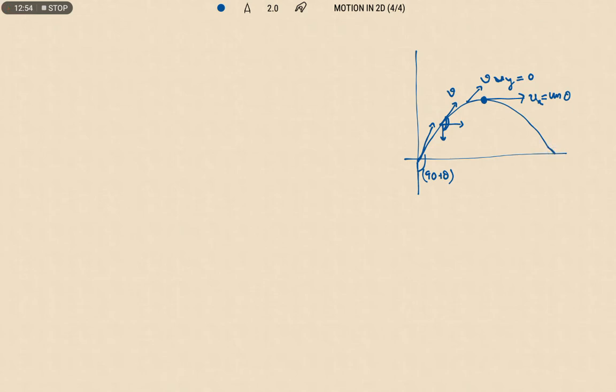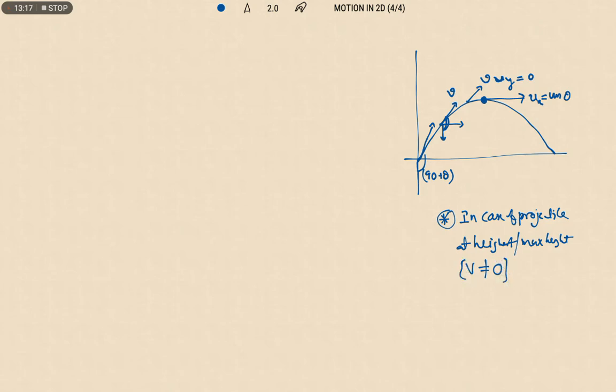No, but in a case of a projectile, at its highest point or at its maximum height, velocity is not equal to 0.